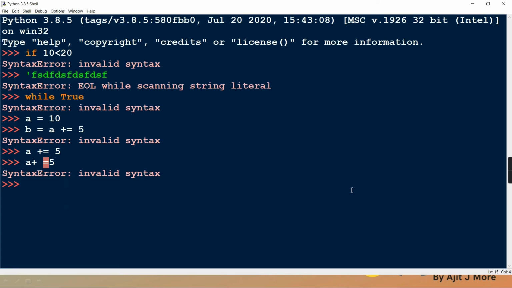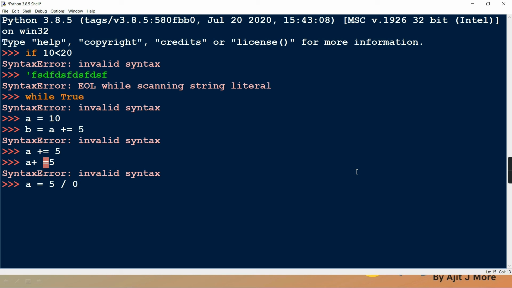Examples I'll tell you, many are there. Clear? You're trying to divide something by 0. Now tell me, when I write A equal to 5 by 0, is any syntax wrong? Numerator is written, slash, denominator, assignment. Is there any syntax error in this line?